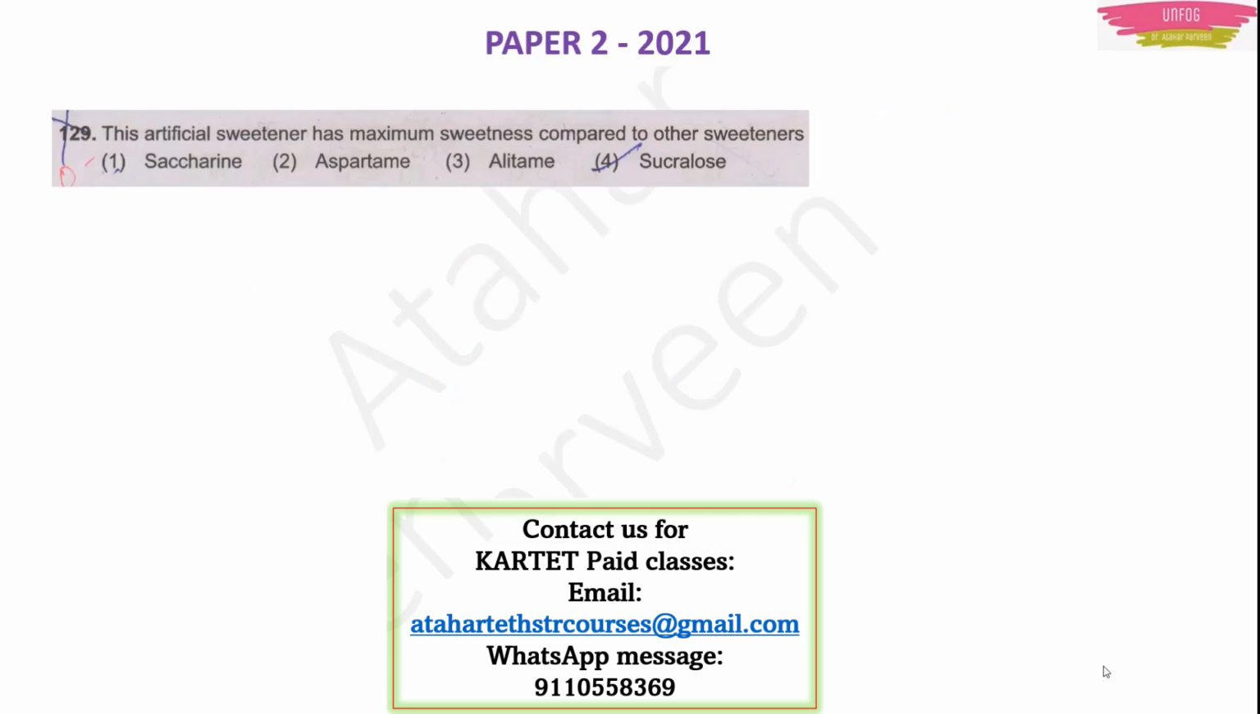So let us start. Question number 129. See, this is the paper 2 question paper of Karnataka TET 2021, friends. Question number 129 is the starting question for the chemistry part. The question is: which artificial sweetener has maximum sweetness compared to other sweeteners: saccharin, aspartame, allitame, sucralose?